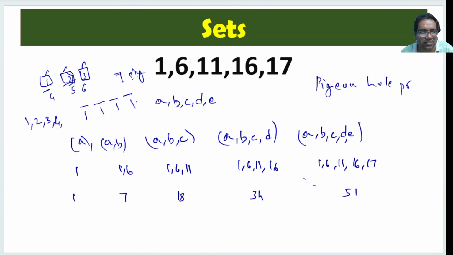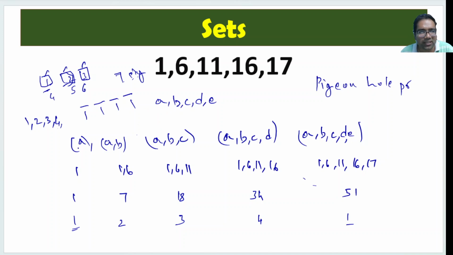In this example, the first set, when divided by 5, will leave a remainder 1. The second set, that is 1 plus 6, 7, when divided by 5, will leave a remainder 2. Here, 18 will leave a remainder 3. And here, 34 will leave a remainder 4 when divided by 5. This 51, obviously, has to leave a remainder 1. So in this case, the fifth one is matching with the first one, when we have two sets that are leaving the same remainder.